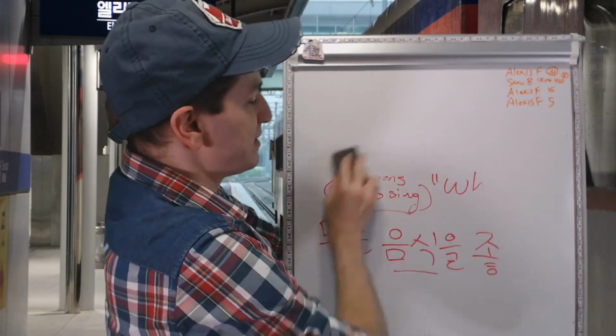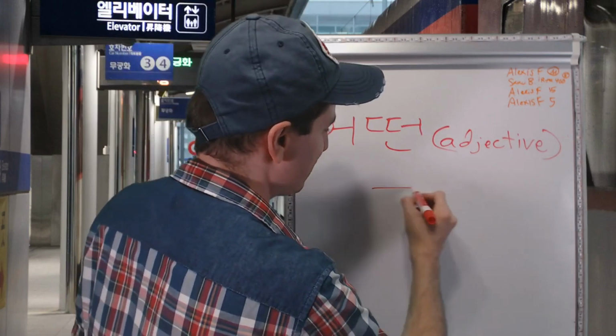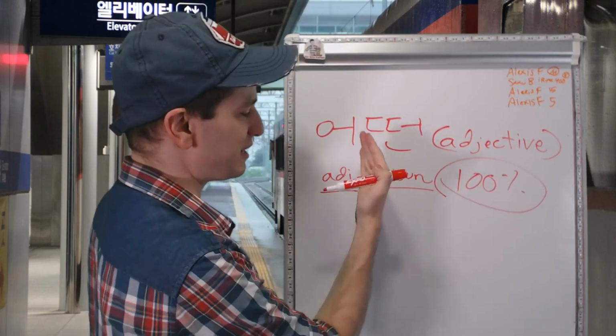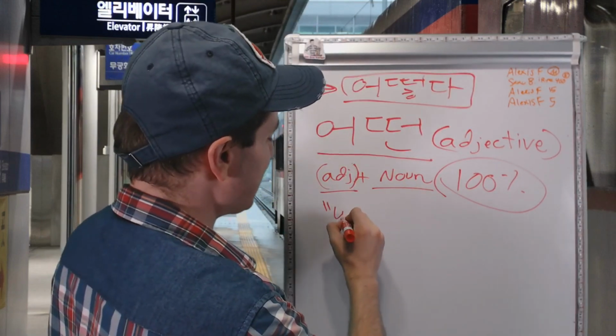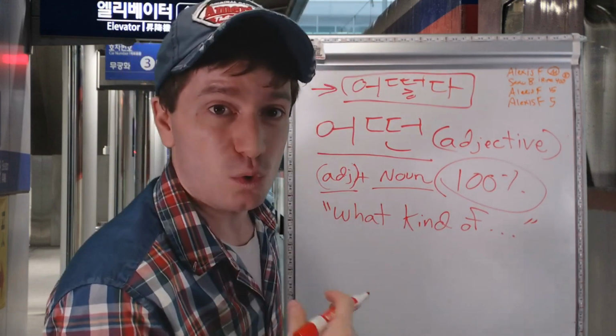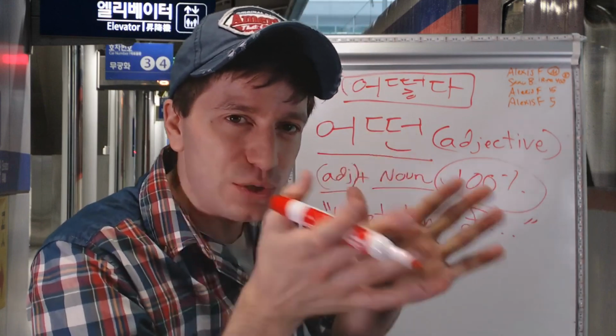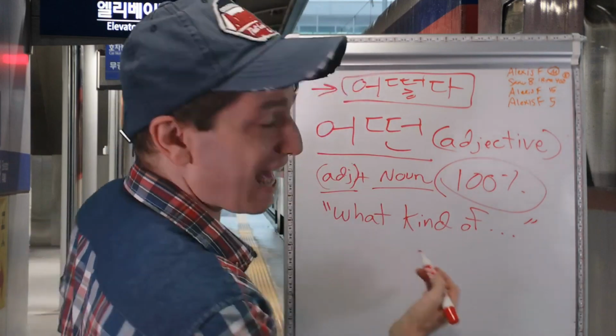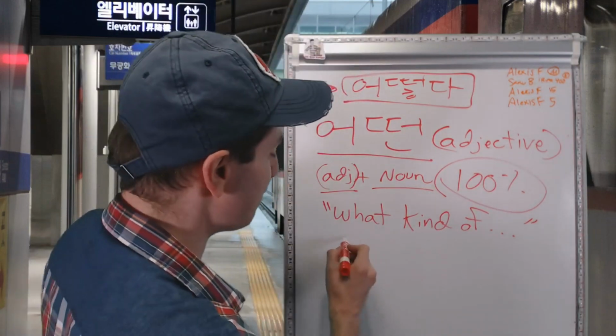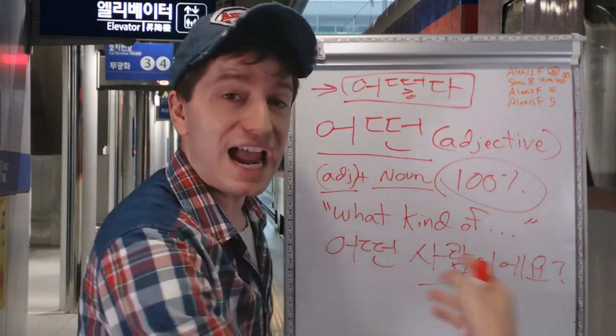One more word for what. 어떤. This is an adjective. It has to come before a noun. You can never end a sentence with a conjugated adjective. And it means what kind of. You can say 무슨 음악을 좋아해요? Like what specifically, what music do you like? More naturally, more common, you'd want to ask what kind of music do you like? 어떤 사람? What kind of person? 어떤 사람이에요? 어떤 사람이에요? What kind of person is he?